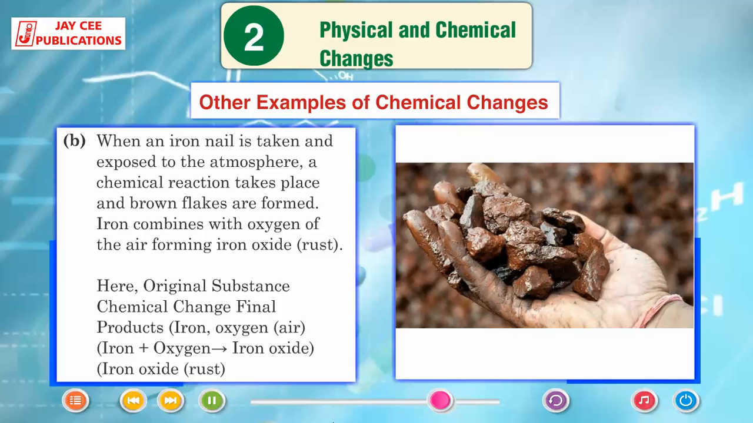When an iron nail is taken and exposed to the atmosphere, a chemical reaction takes place and brown flakes are formed. Iron combines with oxygen of the air, forming iron oxide or rust. Here, the original substances iron and oxygen of air undergo a chemical change. Iron plus oxygen gives iron oxide, the final product, rust.